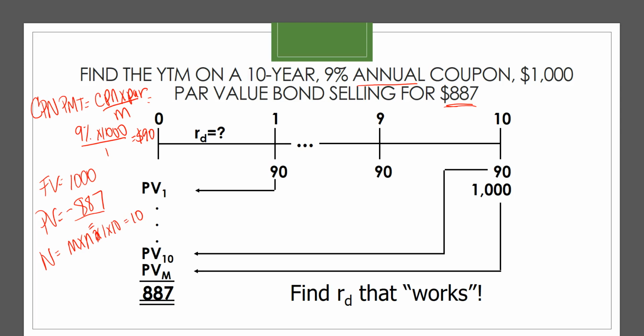And we need to calculate IY. Now remember, IY is equal to R divided by M. In this instance, our M is 1. So the rate that you calculate is equal to the nominal stated rate here.